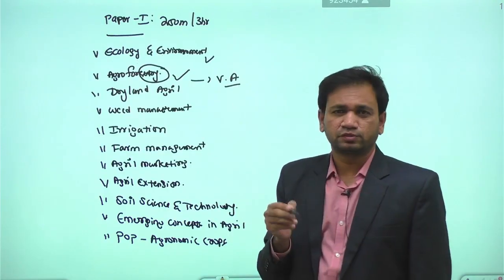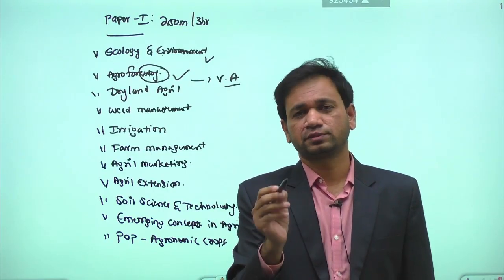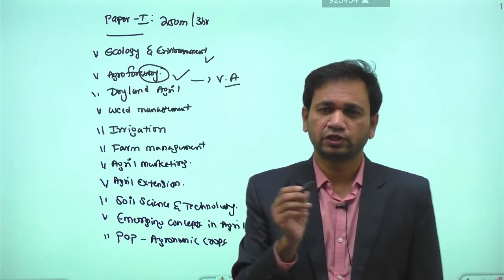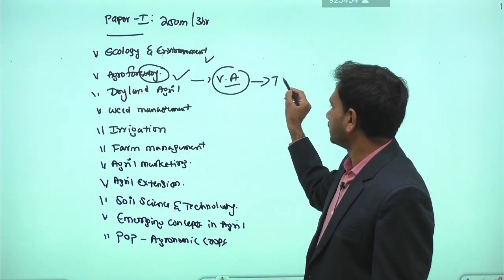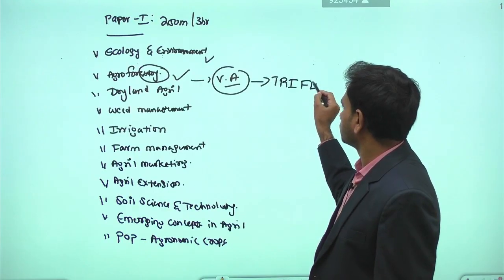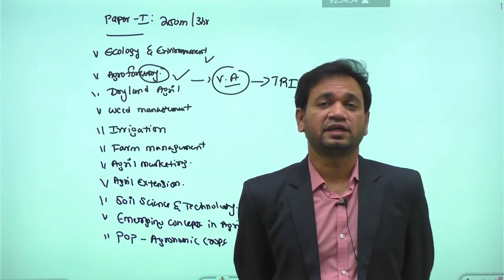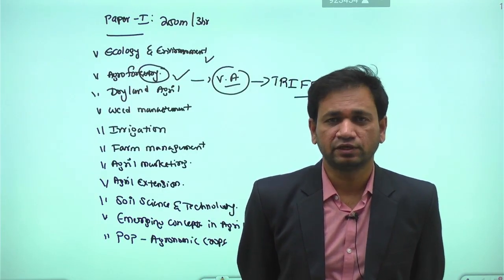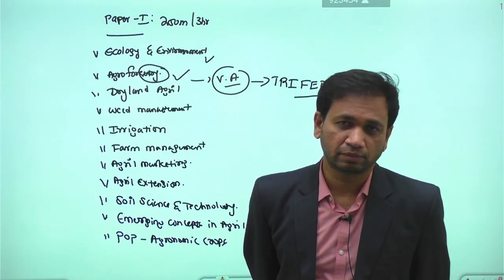As much as possible, we are making value addition in forest products. Forest products means some are major products, some are minor forest products. In order to promote value addition in forest products, we have a cooperative society in the name of the TRIFED organization. Based on the Bawa committee, in 1987 the government of India established the TRIFED cooperative society to give support for value addition in tribal farming, right?